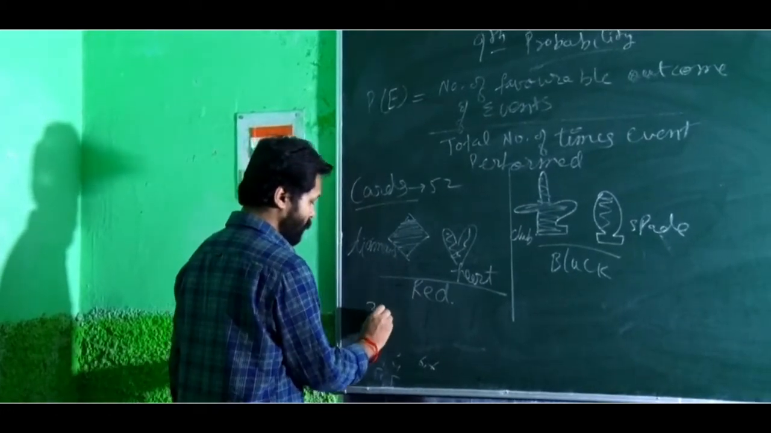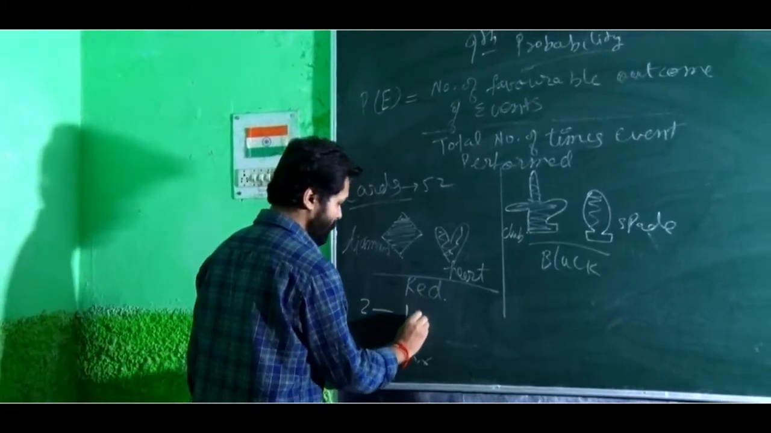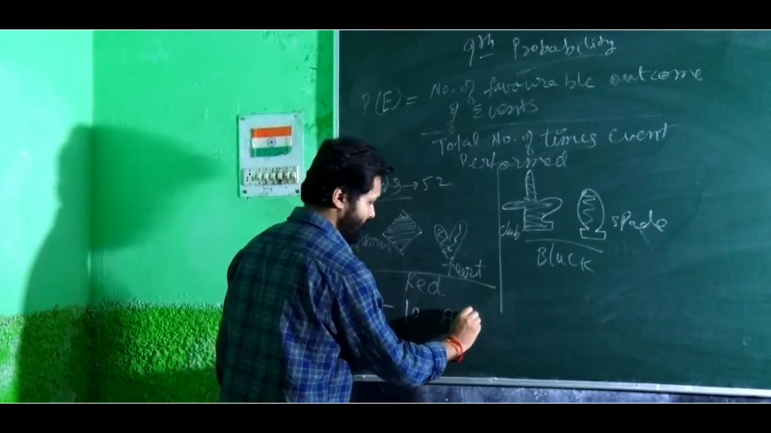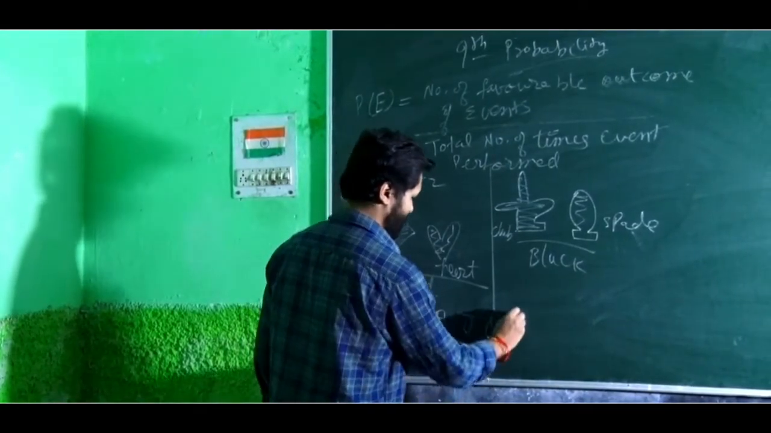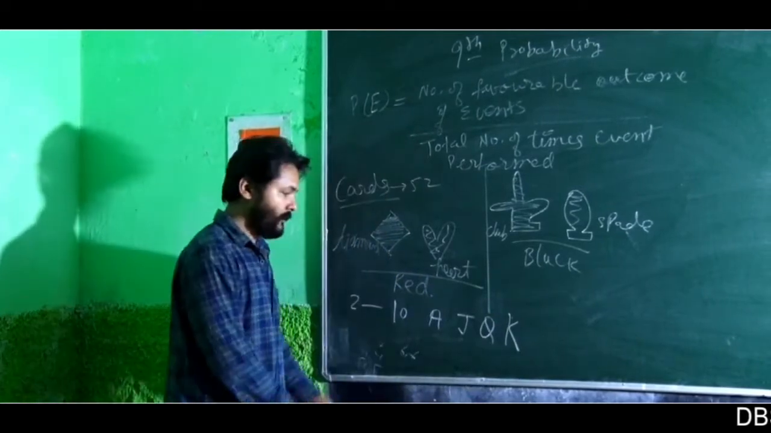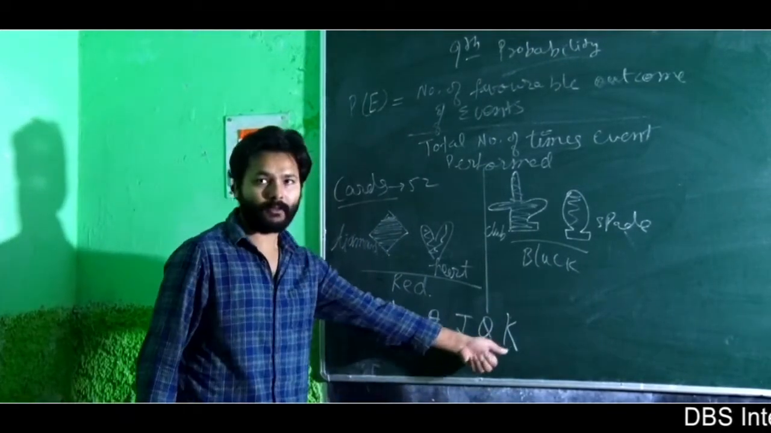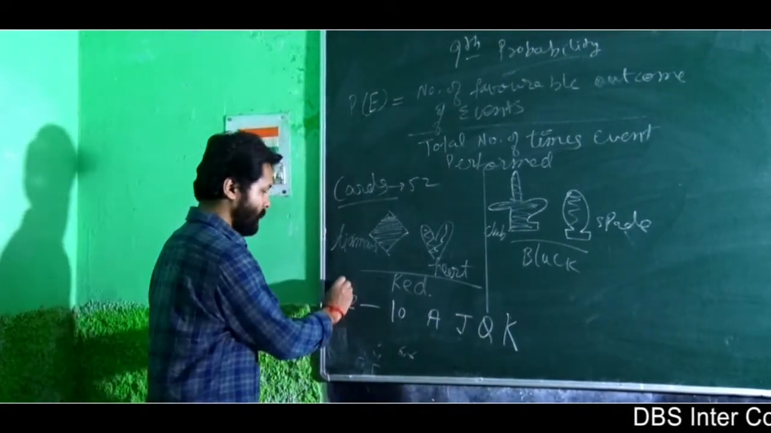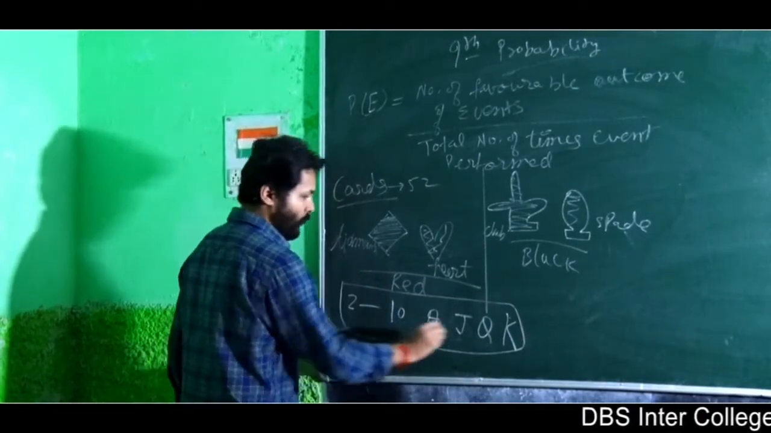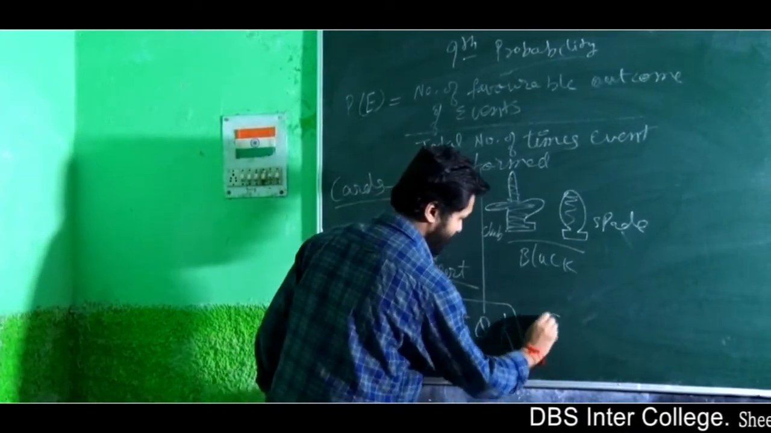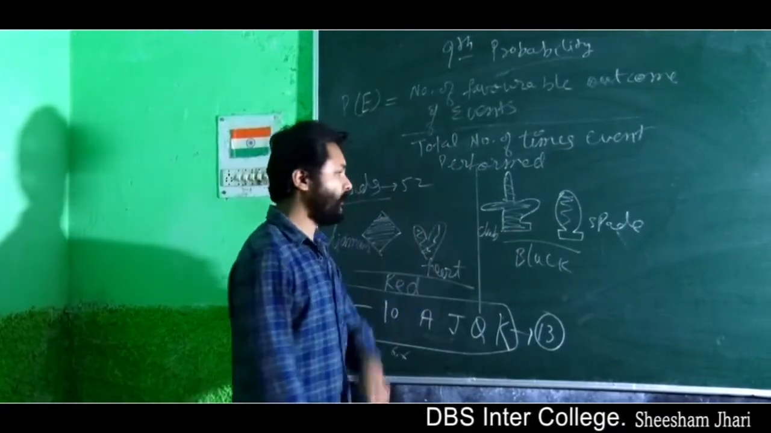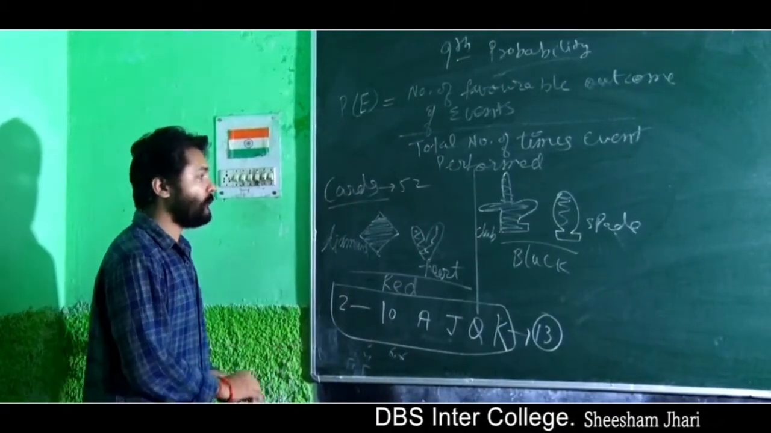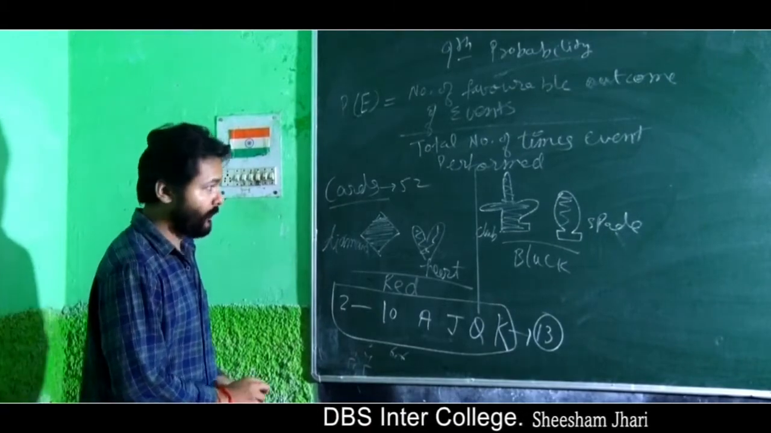Numbers are between 2 to 10 and then there is ace, jack, queen and king. Okay, ace, jack, queen and king. 2 to 9, these are numbers. Total number is 13. Okay, so 13, 13, 13, 13, total 52. This you should know for solving probabilities part.